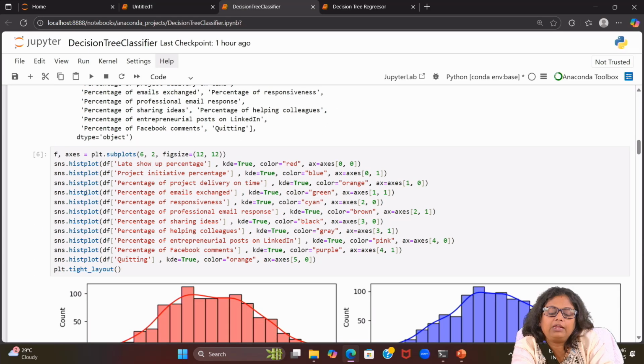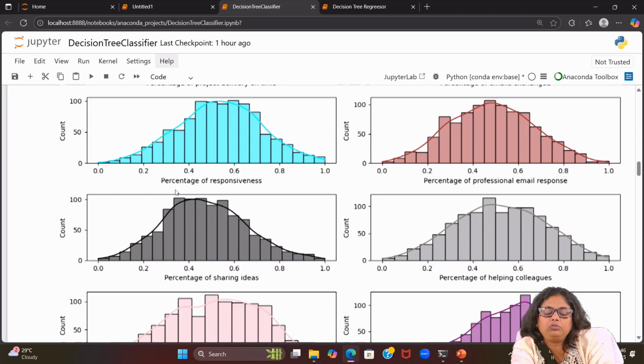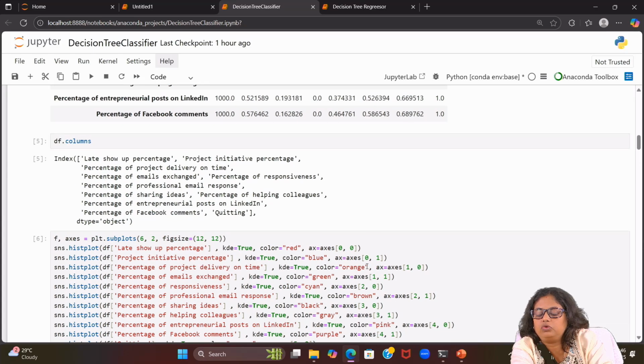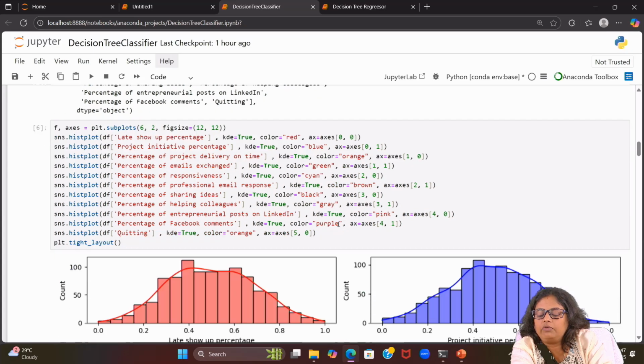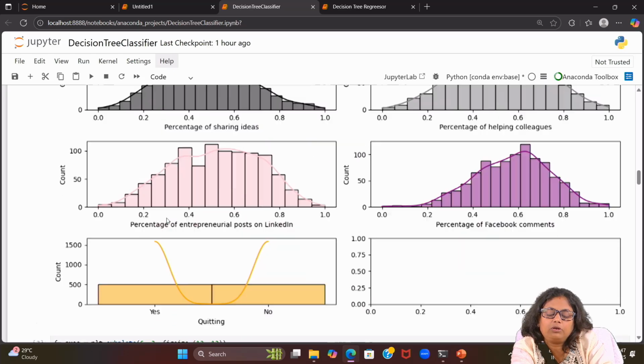What I am doing, again I am doing the hist plot for all the columns. So we are doing it here for all the columns, and again here I am specifying 6, 2. So total 6 rows I need, 1 2 3 4 5 6. And then similarly for axes what we have to do, [0,0], [0,1]. So the 0,0 will have the 0th row and 0th column, and this 0,1 means 0th row but first column. So accordingly it will go to the respective places wherever it is assigned. So you can plot this one.